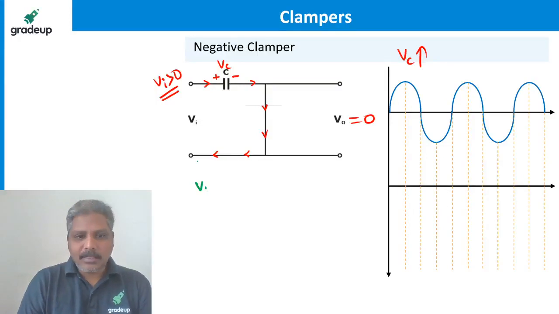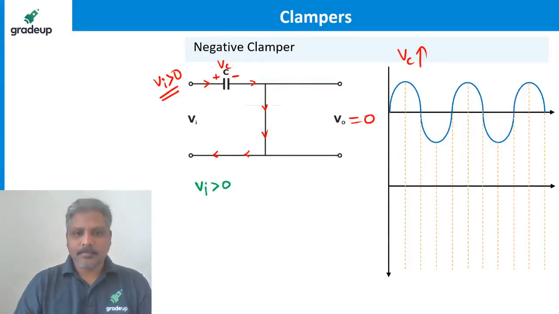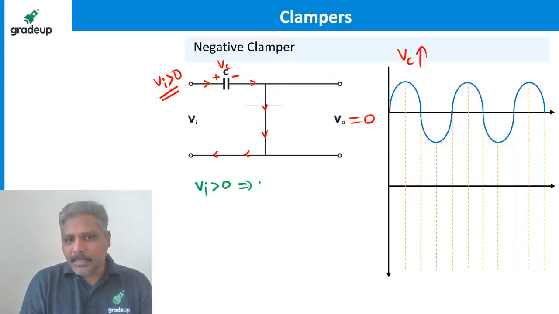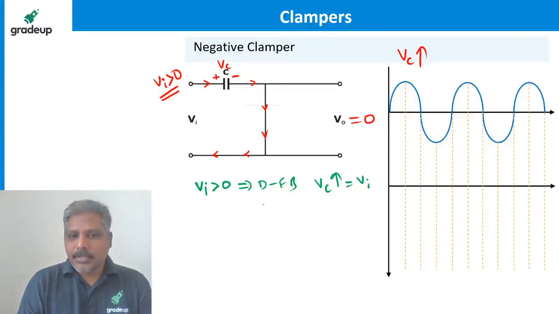Initially, whenever input is greater than 0, the diode is going to be forward biased. Then the capacitor voltage is increasing, equal to Vi. So the diode output becomes 0. So this is how the capacitor voltage is.